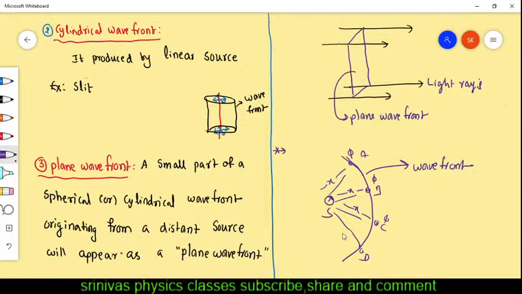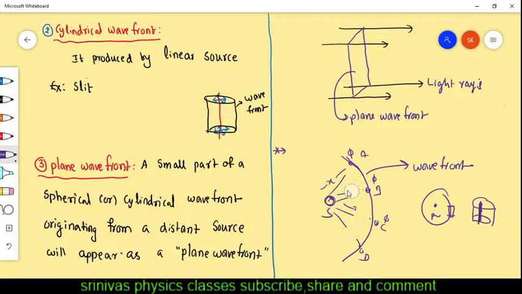And the wavefront has different shapes, depending upon the source. If the source is a point, then the wavefront is spherical. Okay, if the point source is there, then the wavefront is spherical. If the source is linear, like length, then a cylindrical wavefront will be generated. A small part of the spherical wavefront is called the plane wavefront.